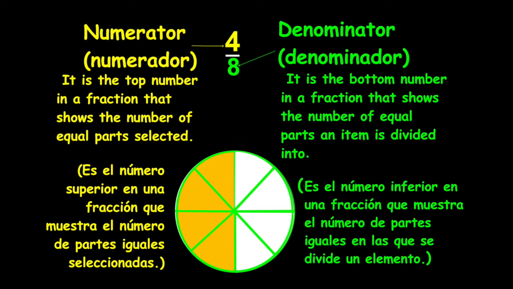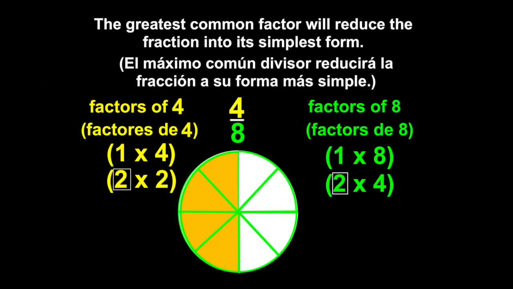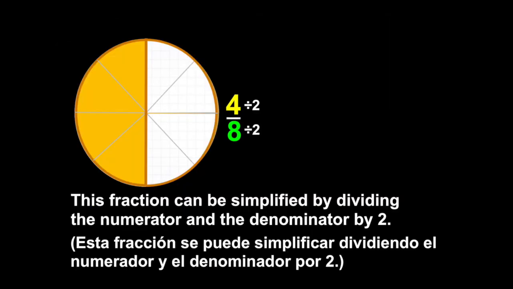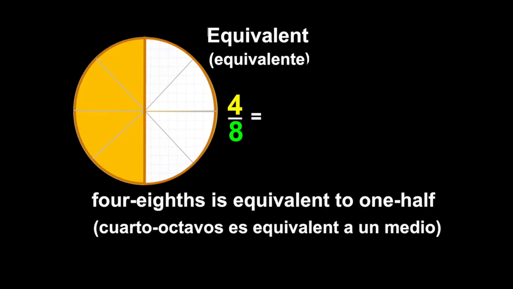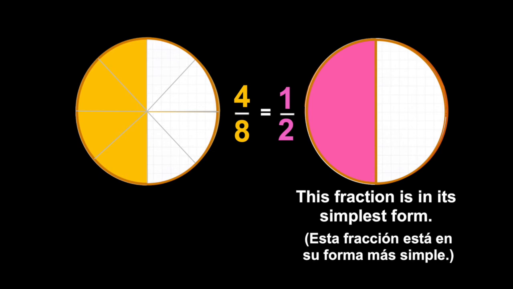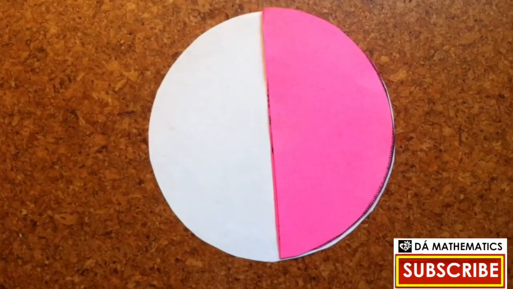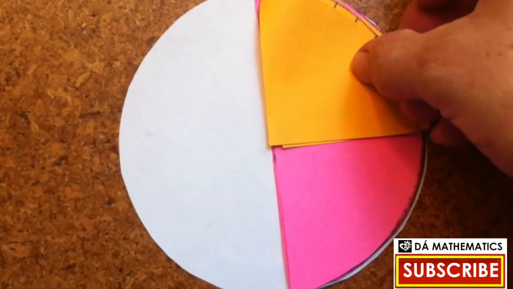The numerator, the denominator, common factors. The greatest common factors. To simplify it, divide by the greatest common factors. 4/8 is equivalent to 1/2. 1/2 is much simpler, much easier. You see how easy it is? Working with fractions. It's easy.